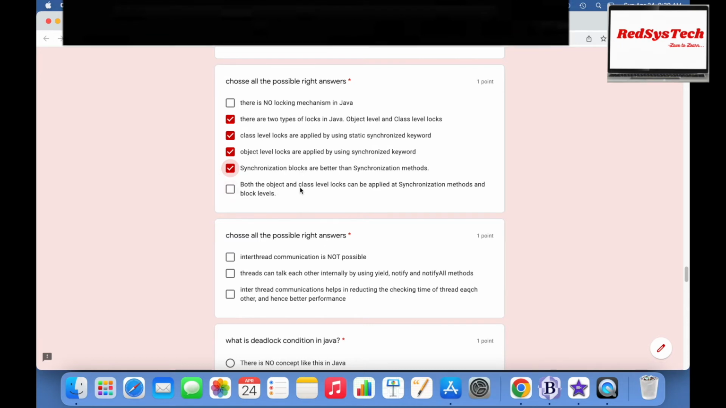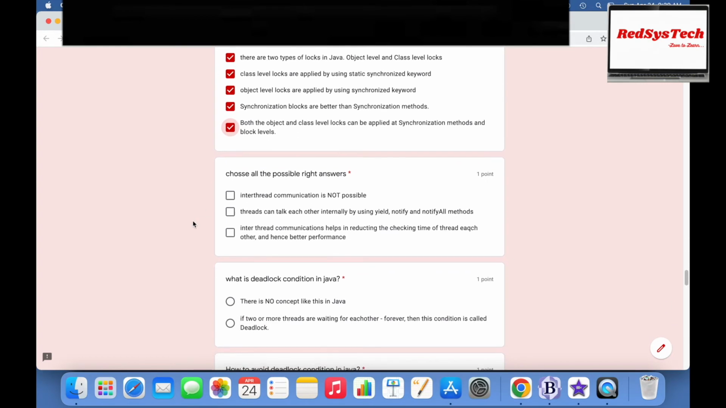Both the object and class level locks can be applied at synchronization methods and block levels. That is correct. You can apply either class level locks or object level locks in either way, like method or block level, right? That is possible.